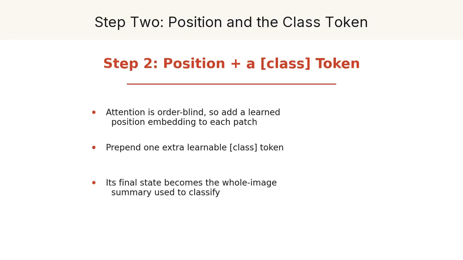But there's a subtlety. Self-attention is order blind. Shuffle the tokens and it can't tell. For text that's a problem, and for image patches it's a disaster, because where a patch sits clearly matters. So we add a learned position embedding to every patch, a little vector that says where I came from. Then one more trick borrowed from language models. We prepend a single extra learnable token, the class token. After the network runs, its final state serves as the summary of the whole image, and that's what we classify.